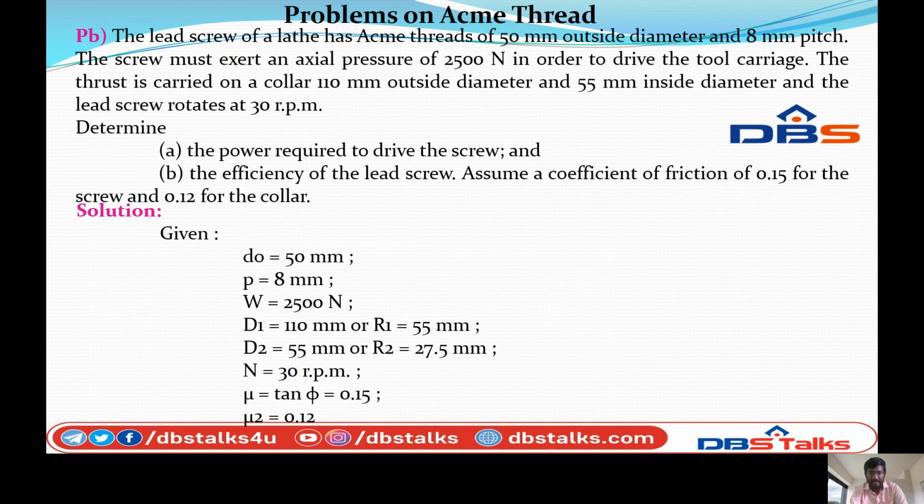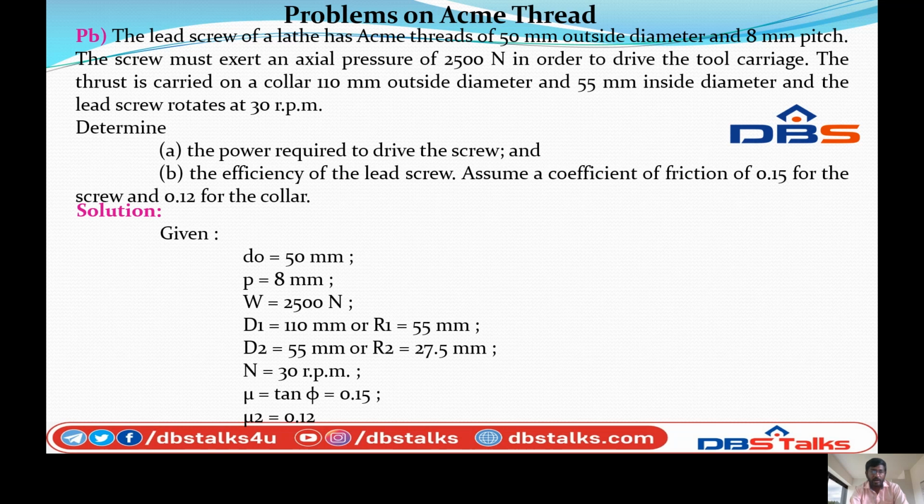Next, problems on ACME thread. The lead screw of a lathe has an ACME thread of 50 mm outside diameter and 8 mm pitch. The screw must exert an axial pressure W, which is given, in order to drive the tool carriage.